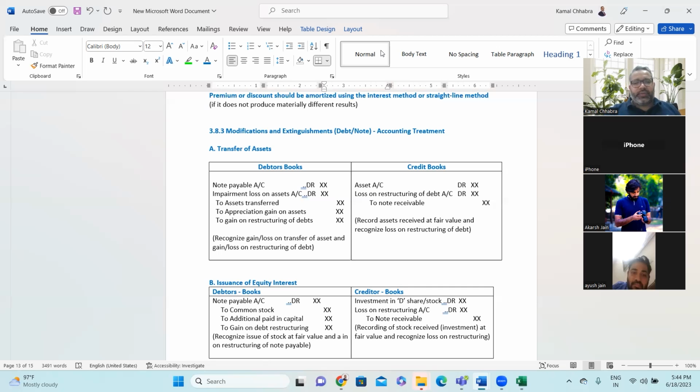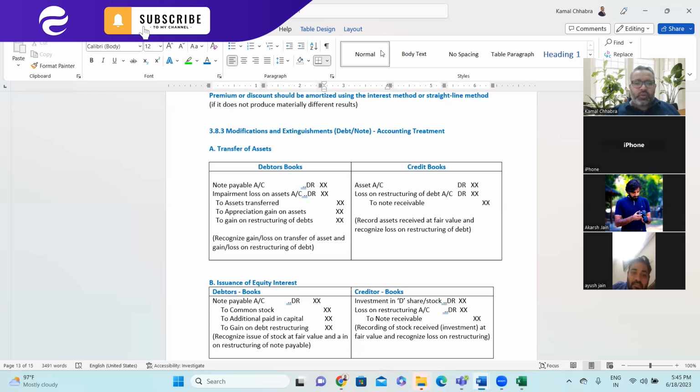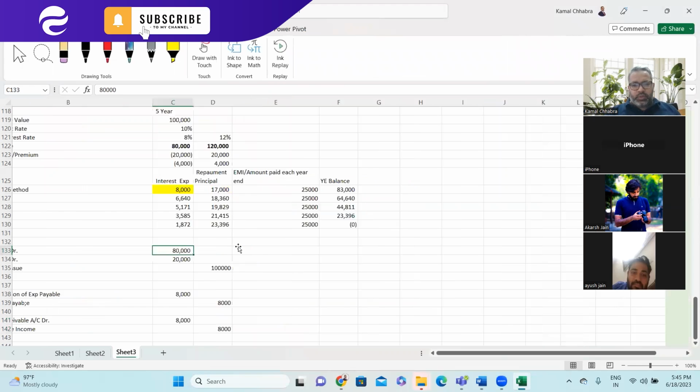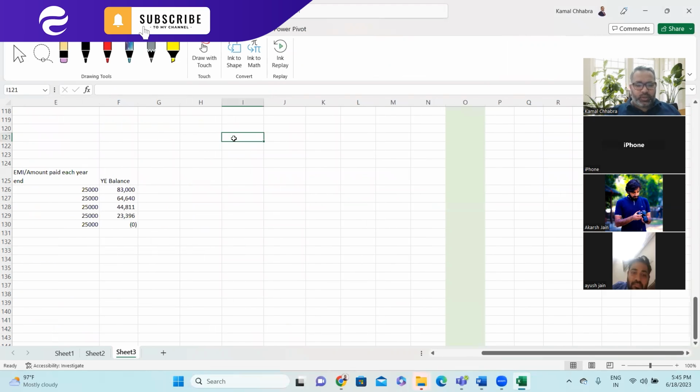Look at left hand side, debtor. So I'll be reducing my note payable. My liability would have a credit balance. So to remove the liability, I need to do the debit. So I'll be debiting the note payable. Or shall I do it in an Excel sheet? It's more comfortable for each one of you. So maybe let's take an example over here. Loan amount, how much? 1 million.